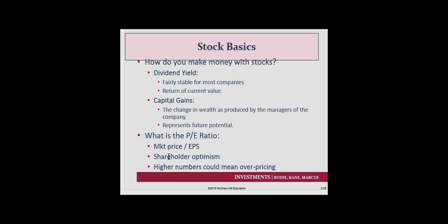So this represents or demonstrates shareholder optimism. The higher the number, the greater the optimism of the shareholders. They're willing to pay higher prices. But if this number gets too big, it could mean that the stock is ultimately overpriced.